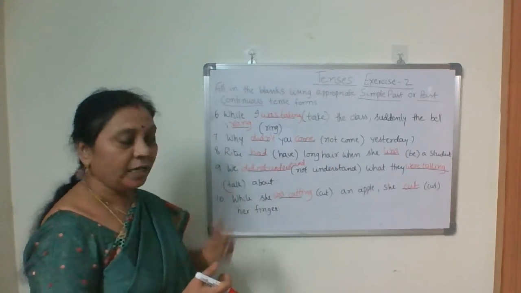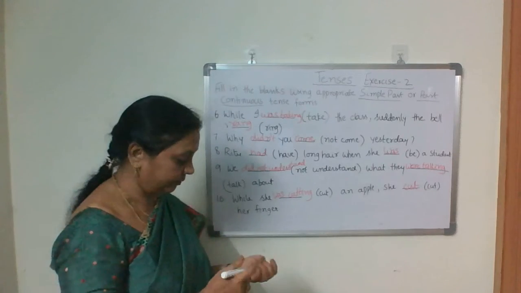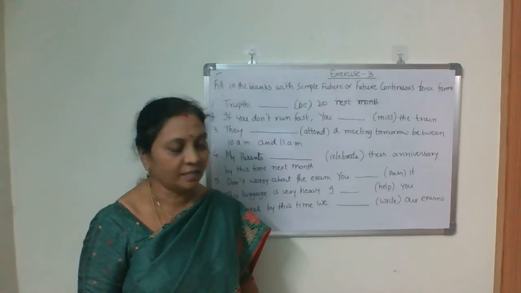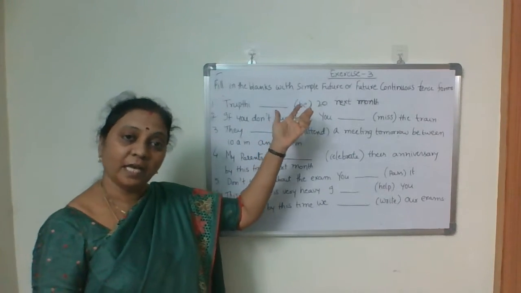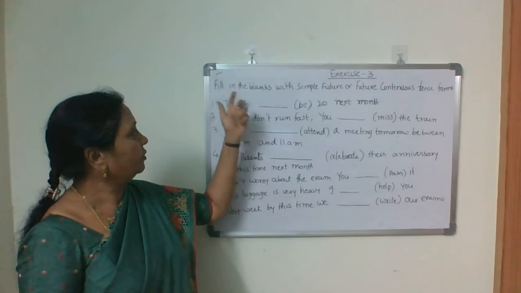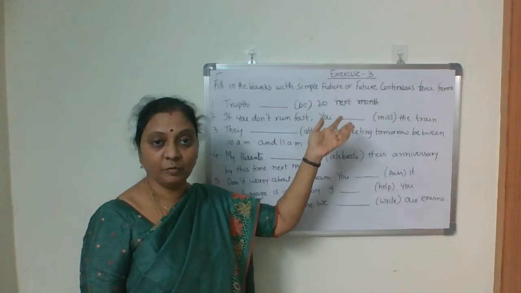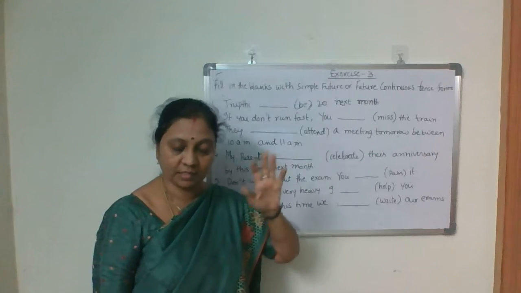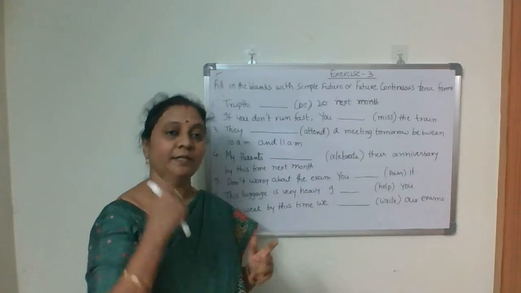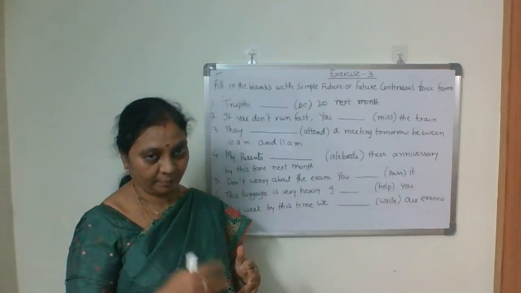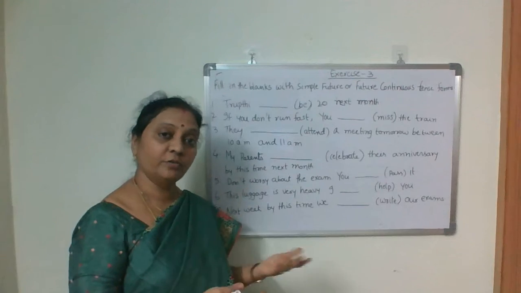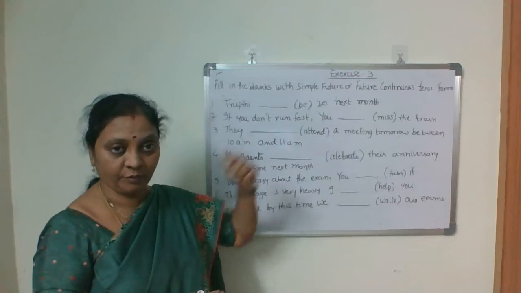Now let's do exercise 3. Yeah, let's start exercise 3. This is what you are supposed to do: fill in the blanks with simple future or future continuous tense. First exercise, simple present and present continuous tense. Second exercise, simple past and past continuous tense. Now, simple future and future continuous tense forms you have to use.